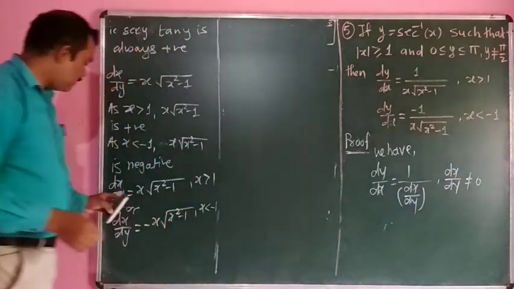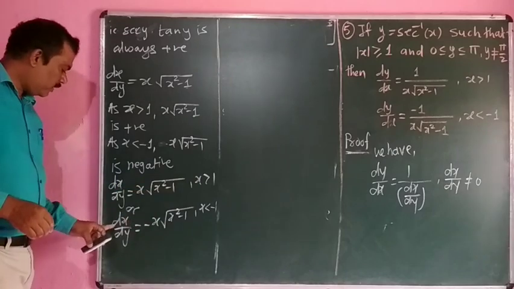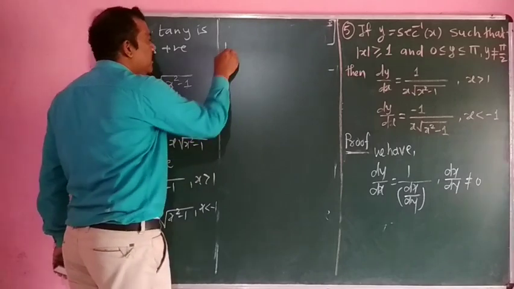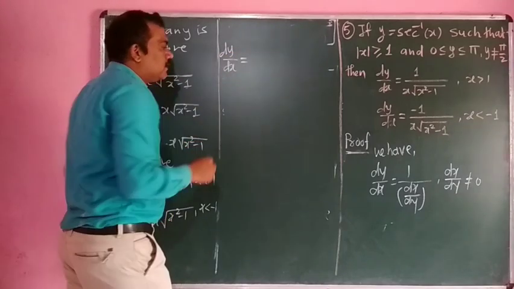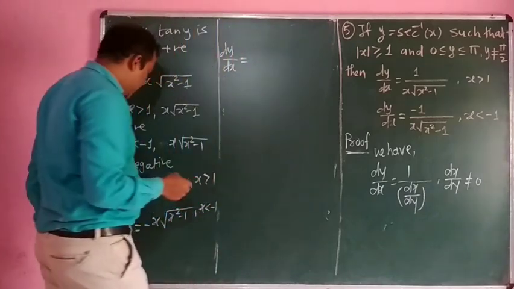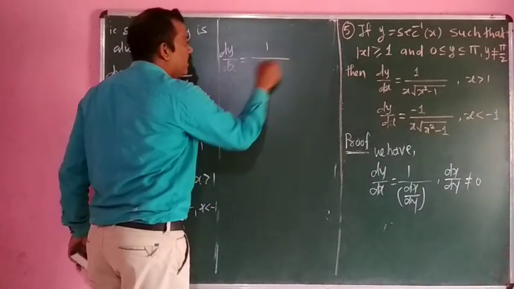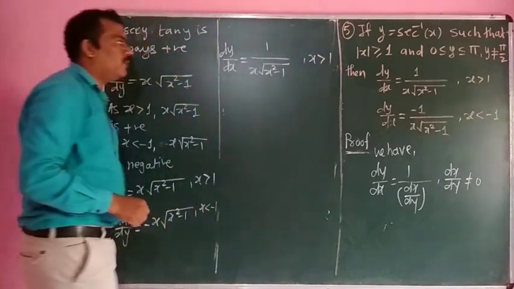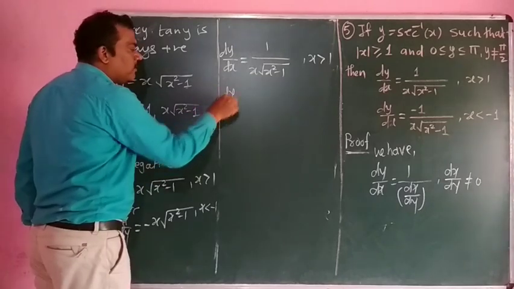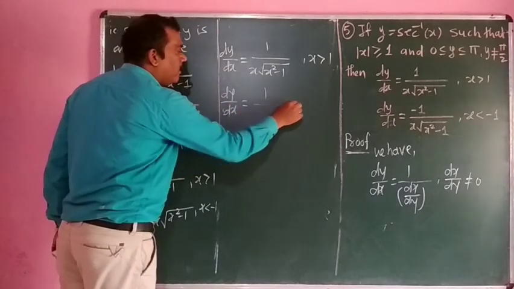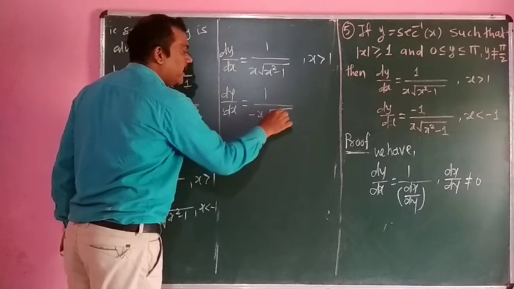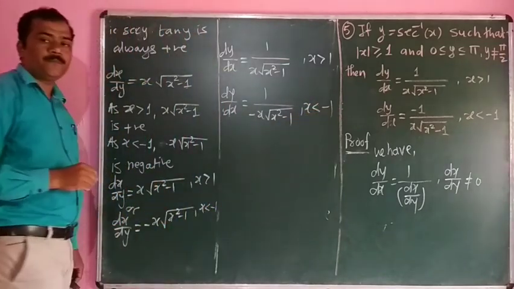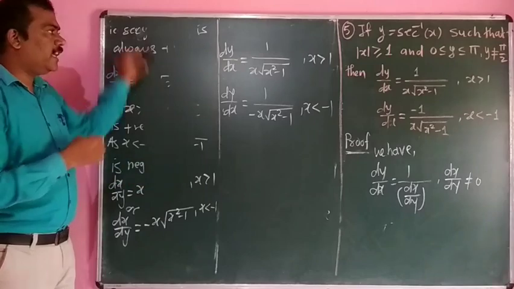Now we have to use this value of dx by dy when x is greater than 1, and the value of dx by dy when x is less than minus 1. So we get dy by dx is equal to 1 upon x into under square root of x square minus 1 when x is greater than 1, and dy by dx is equal to 1 upon minus x into under square root of x square minus 1 when x is less than minus 1. Okay. In this we have to get the proof.